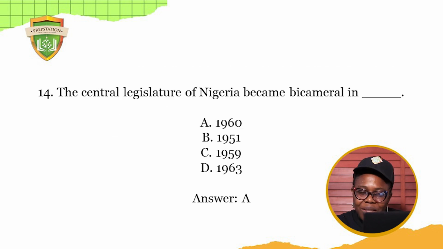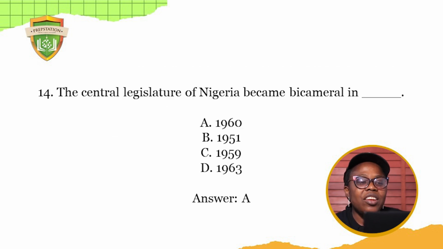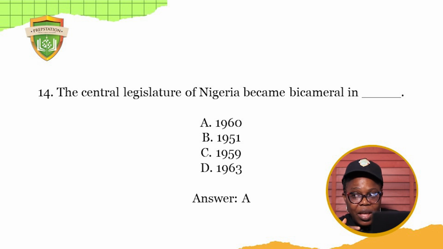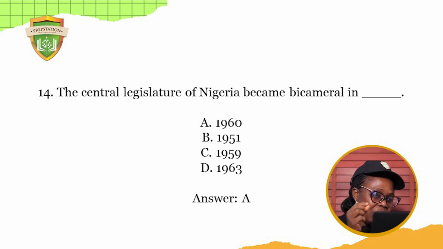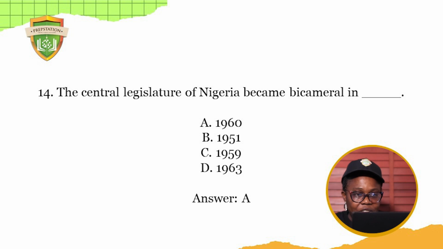Now, this question. The Central Legislature of Nigeria became bicameral in dash year. It is in 1960. You know, we have the 1960 Independence Constitution. This was one of the features of the Independence Constitution. Yes. So when you see this question, you don't get confused.